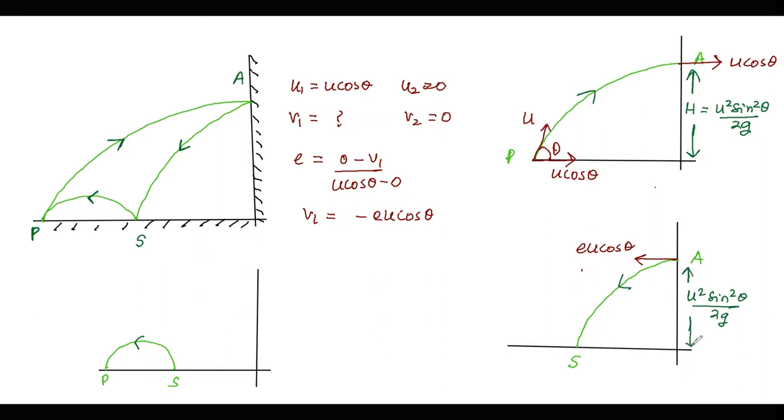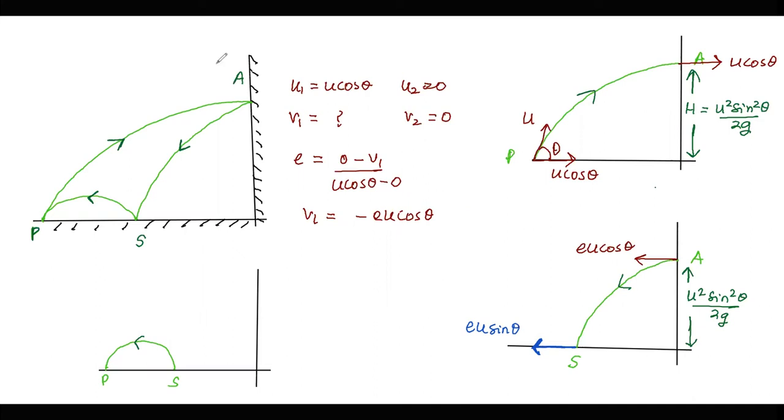Now as the particle is moving from A to S, the x-axis component of velocity, which is equal to e u cos theta in this case, will remain unchanged on collision with the horizontal surface. I have repeated in the last two problems that in case of such a collision, the x component doesn't change, the y component changes.